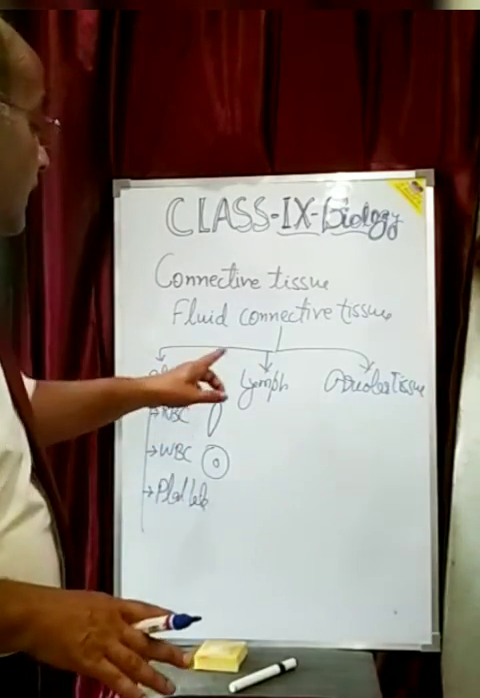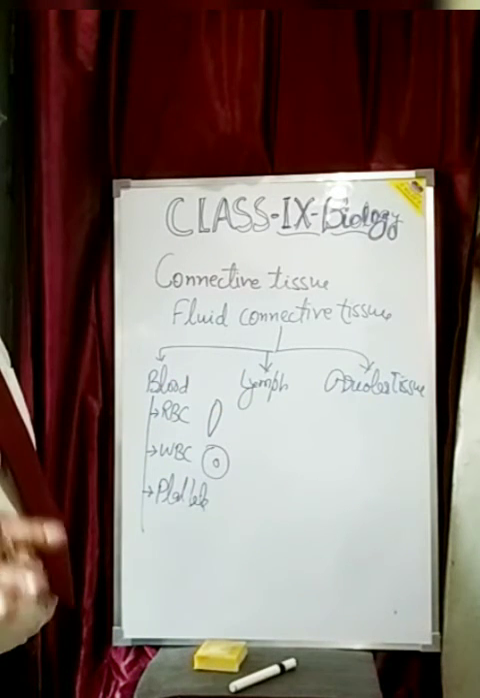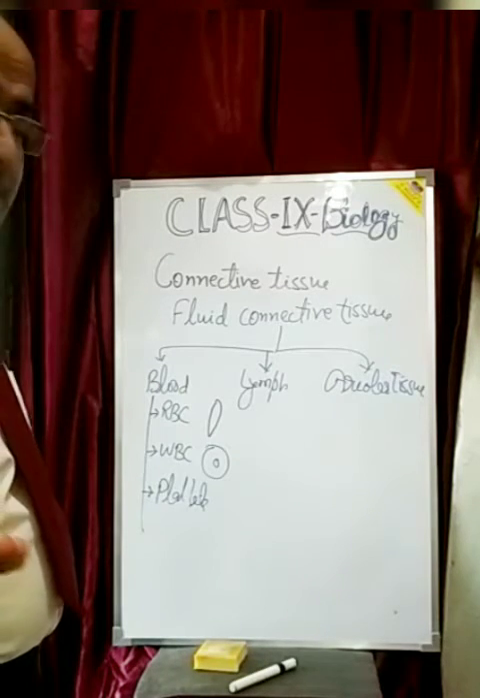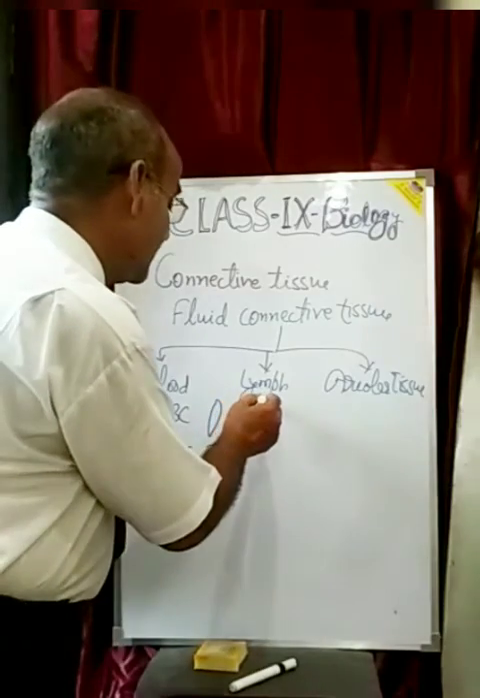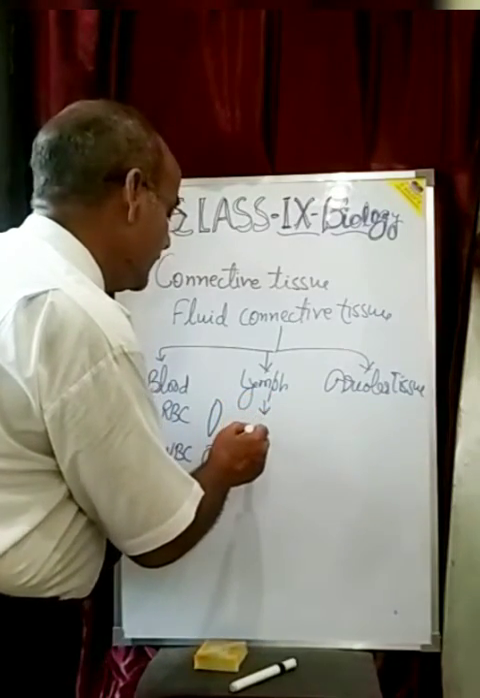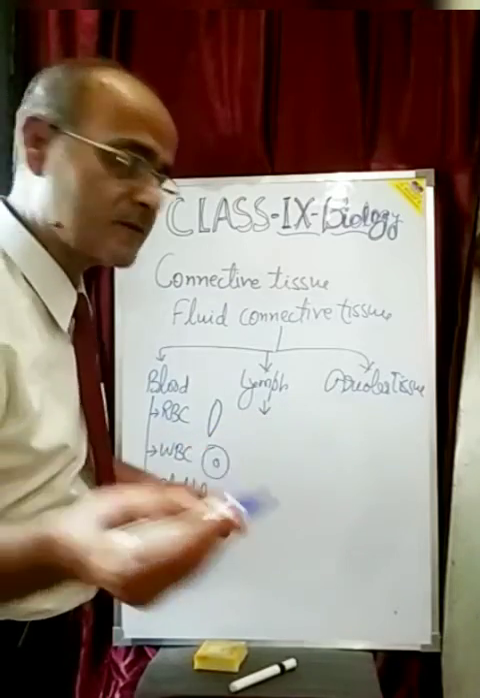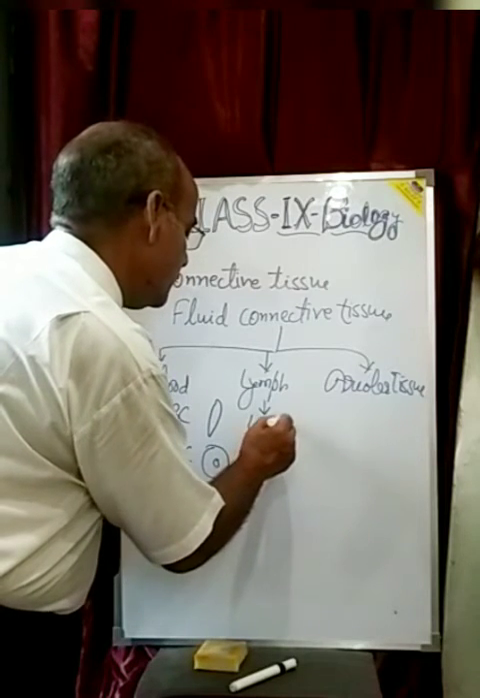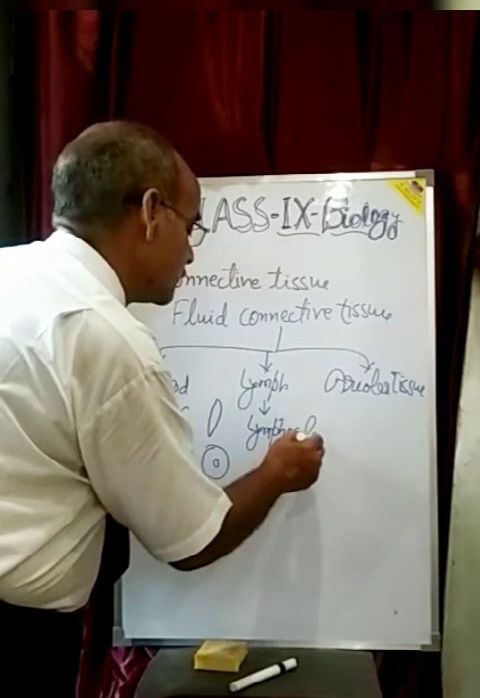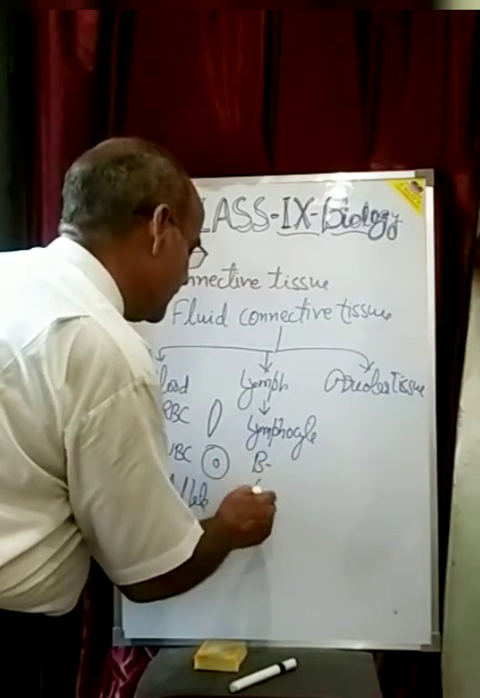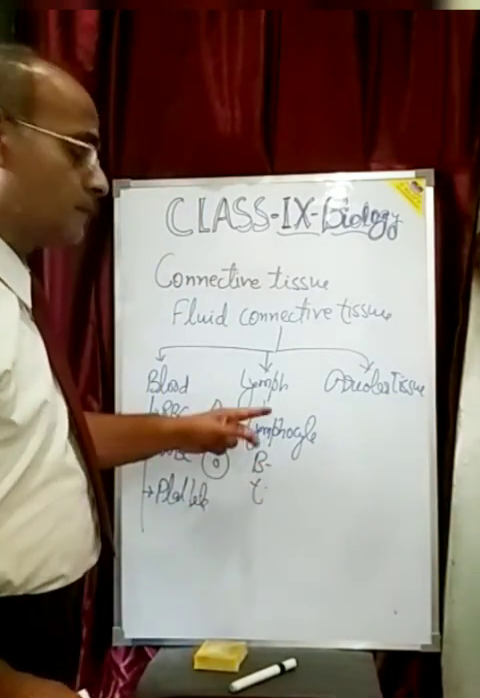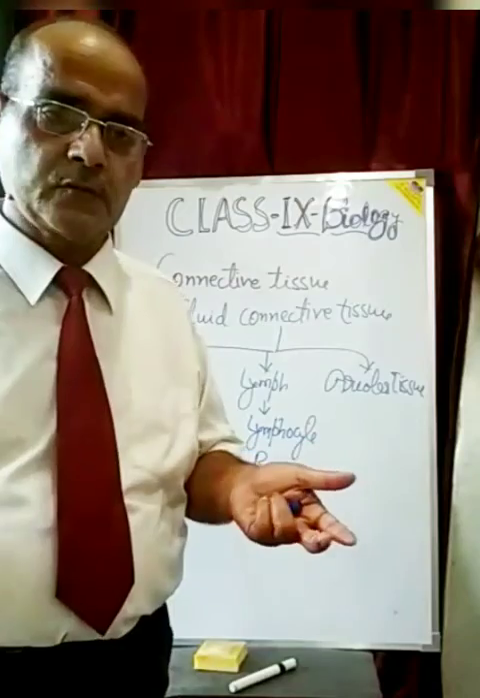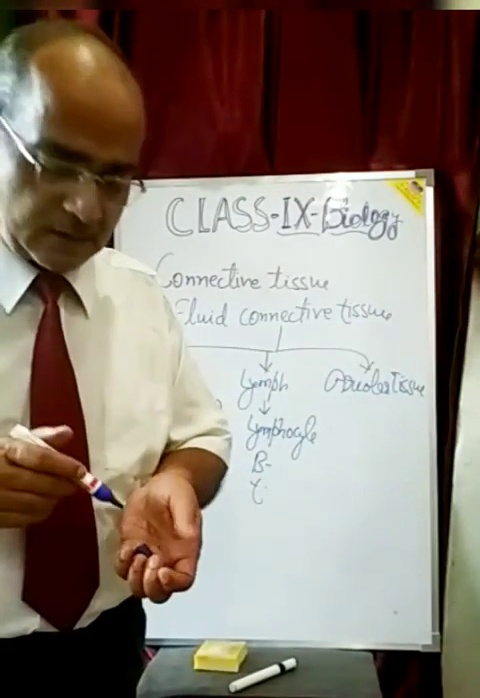And dear students, come to the second, that is the lymph. Lymph is another fluid which is responsible again for the defense mechanism, for building the acquired immune system, and lymph is composed of the lymphocytes. So there are two types, B lymphocytes and T lymphocytes, and they perform the function of maintaining the acquired immune system. So my dear student, the remaining part will be discussed in the next video.